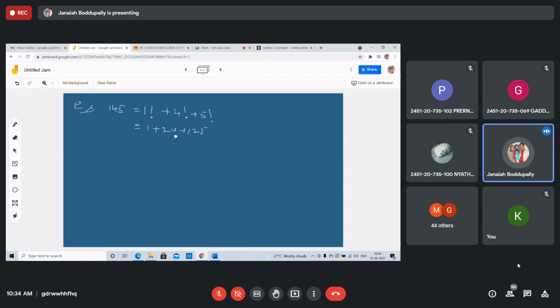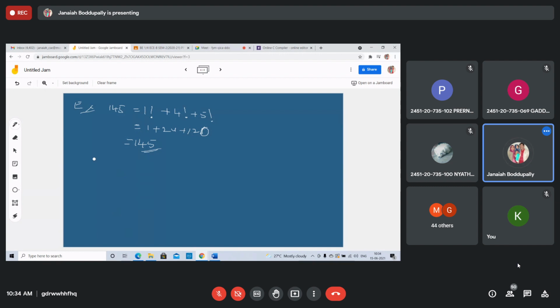Sorry, 5 factorial is 120. Sorry, I had written 125. 1 plus 24 plus 120 is 145. So 145 is a strong number. You can write the C program for this.